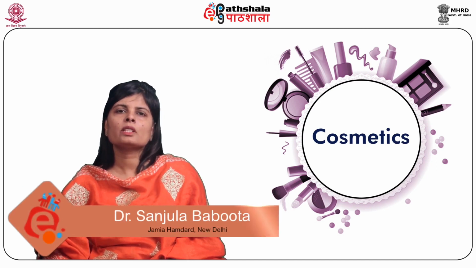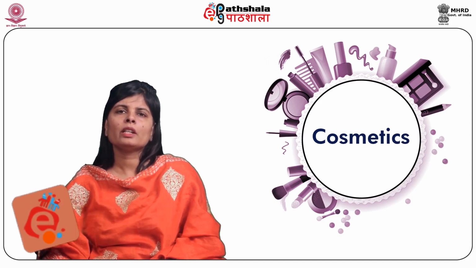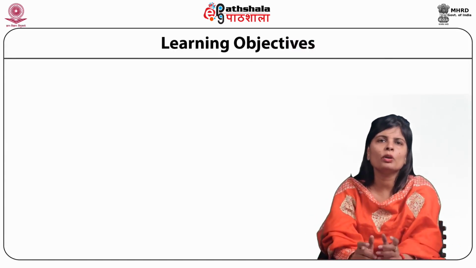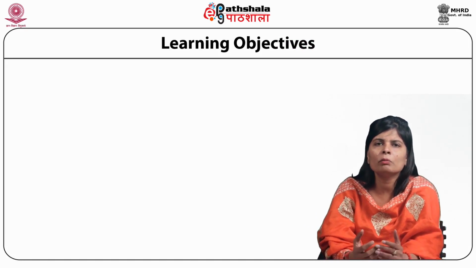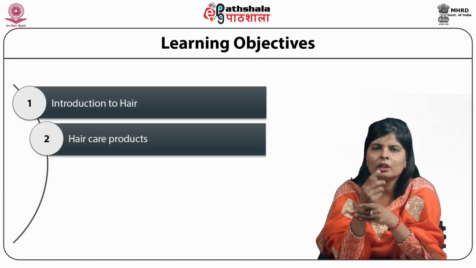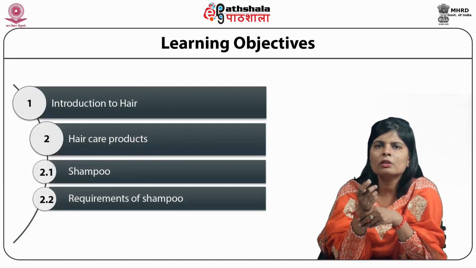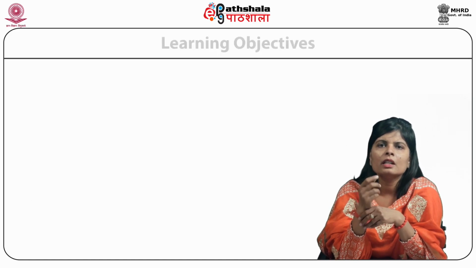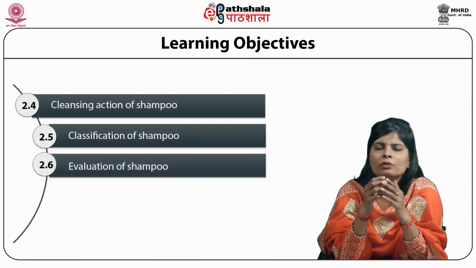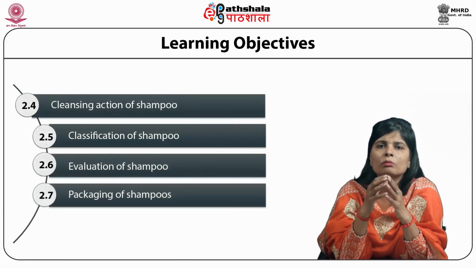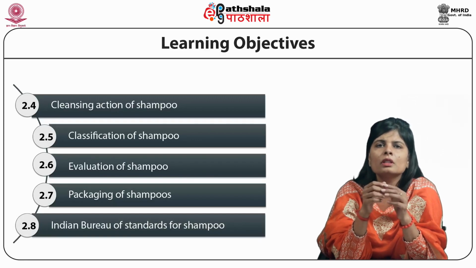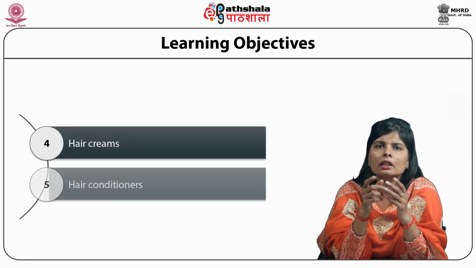Today we are going to discuss a module on hair care products under the paper Cosmetics. The objective of this module is to tell you about the introduction to hair, and then the various kinds of hair care products like shampoos, requirements of shampoo, shampoo ingredients, cleansing action of shampoo, classification of shampoos, evaluation of shampoo, packaging of shampoos, the Indian Bureau of Standards specifications prescribed for shampoos, hair creams, and hair conditioners.